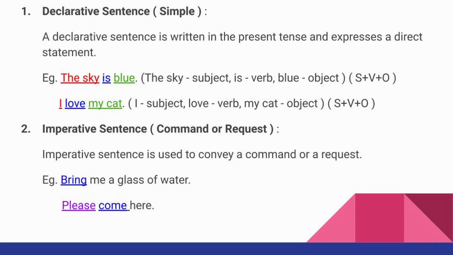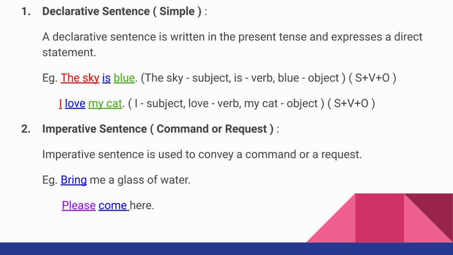Let us understand this with some example. In our first example, the sentence given is the sky is blue. Here, the sky is your subject, is your verb, blue is your object. I have highlighted it with different colors.